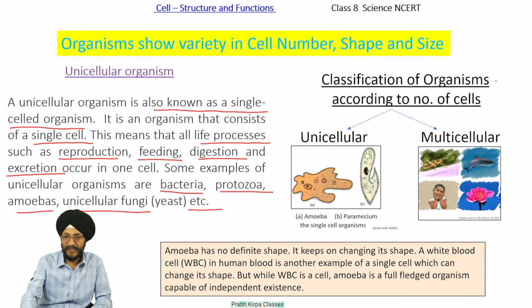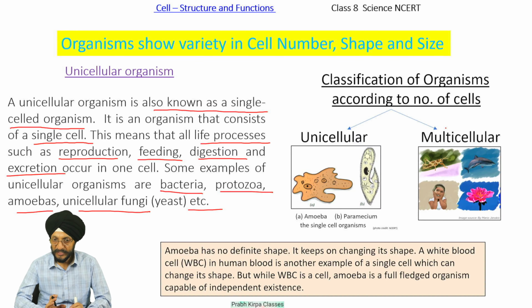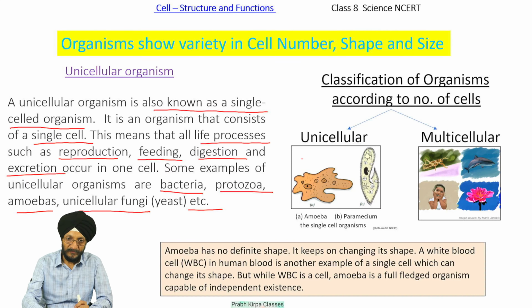We can classify the organisms according to the number of cells they have. Unicellular means single celled organisms. Multicellular means those organisms which have more than one cell. Examples of unicellular organisms have been given in this photograph. Example is that of amoeba and paramecium.